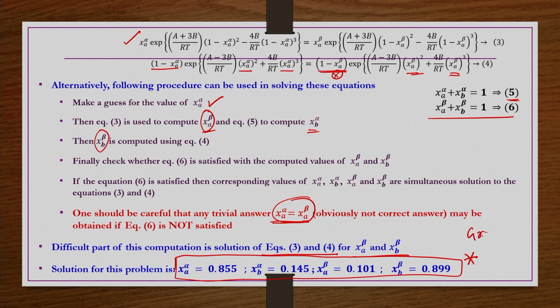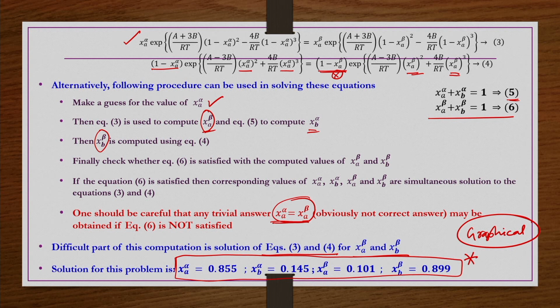There are other graphical approaches also available for solving these equations. First, those graphical approaches give the range of mole fraction within which the solution is going to lie, that is, the range of x A alpha and x A beta.